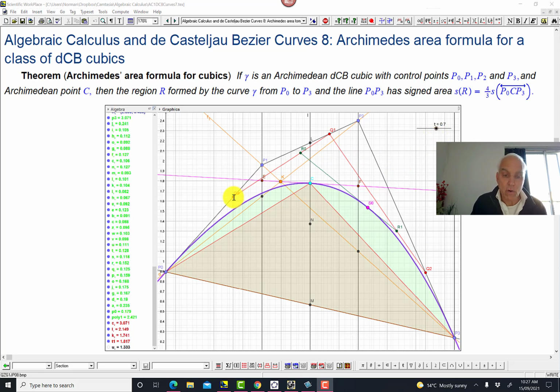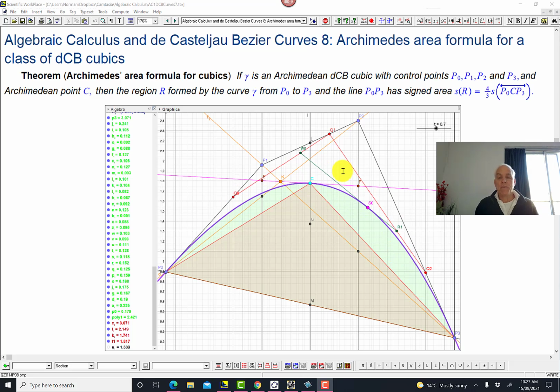Okay, and then correspondingly along Q0, Q1, we have the point R0, 0.7 of the way along, and between Q1 and Q2, we have R1, which is 0.7 of the way along. And then between R0 and R1, 0.7 of the way along is this point S0. And this S0 is what traces out this DCB cubic. Okay, so that's the meaning of those things.